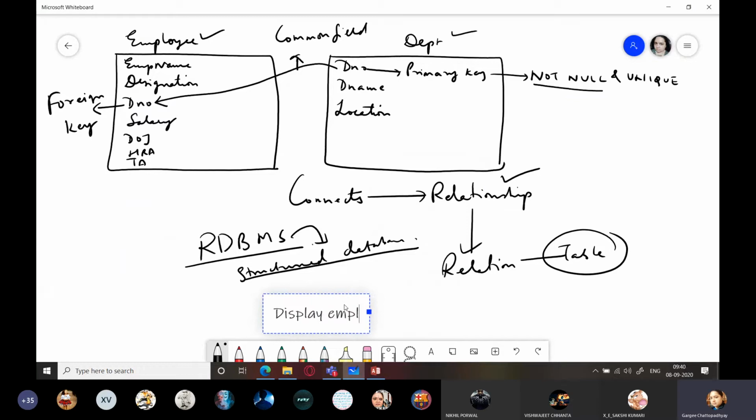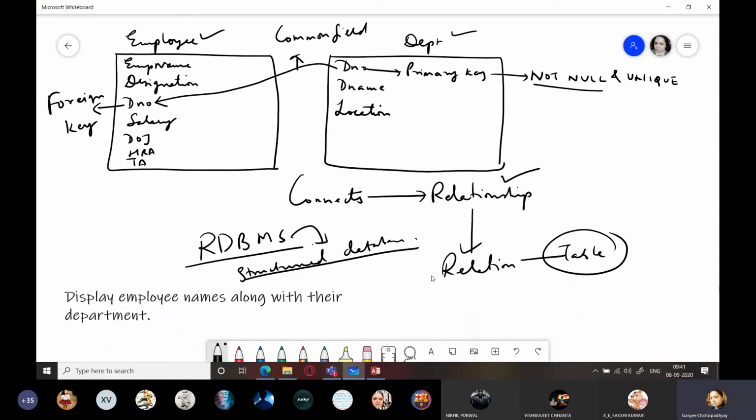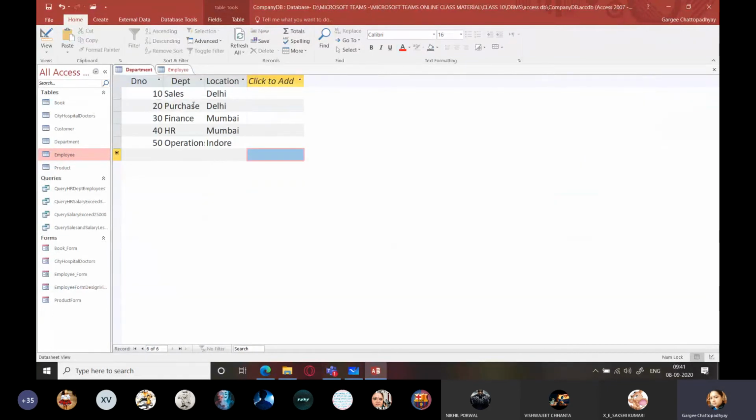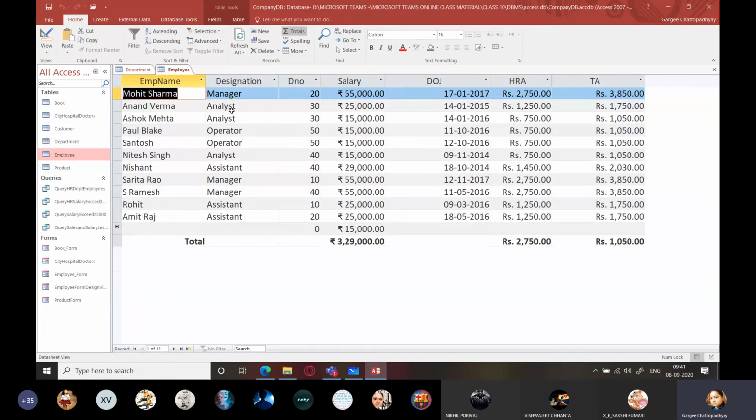Display employee names along with their department. Now you don't have to display only the department number. You have to display the employee. Tell me, Mohit Sharma works in which department? Department number is 20. Come to the department table. 20 is purchase. It means Mohit Sharma works in the purchase department.